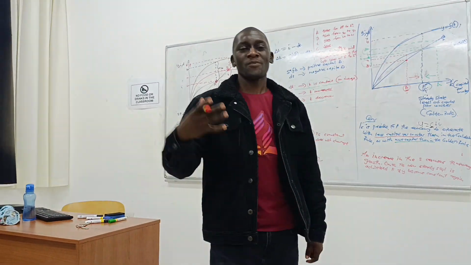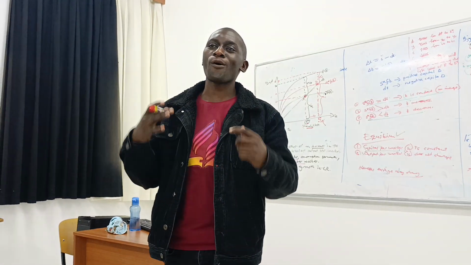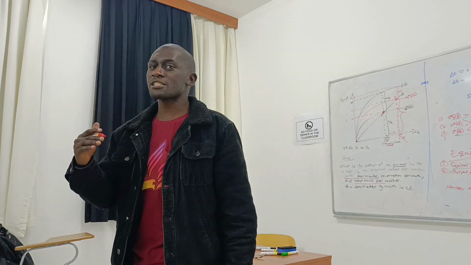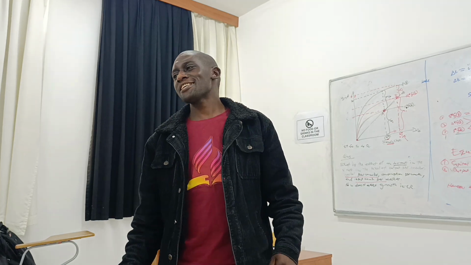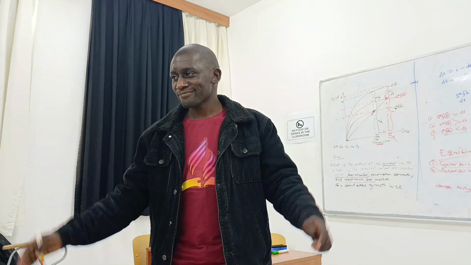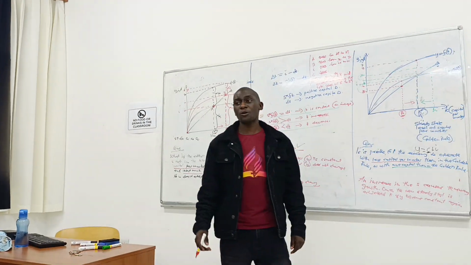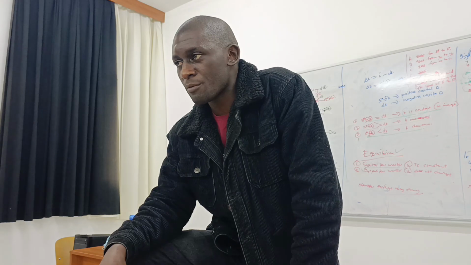So what does this tell us? This tells us that an increase in the savings rate is not responsible for persistent growth. It just causes a one-time increase in the level of capital and in the level of output. Once we arrive at the new equilibrium, we stop there. So it doesn't cause persistent growth. According to the Solow growth model, it is not the factor that causes improved living standards and persistent economic growth.